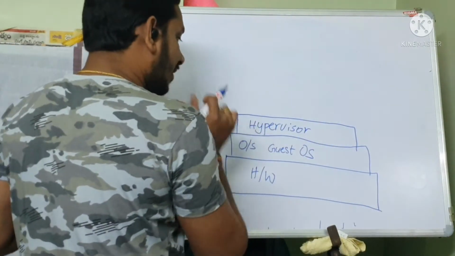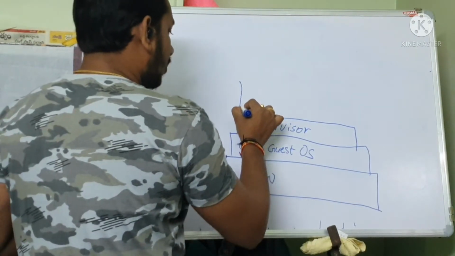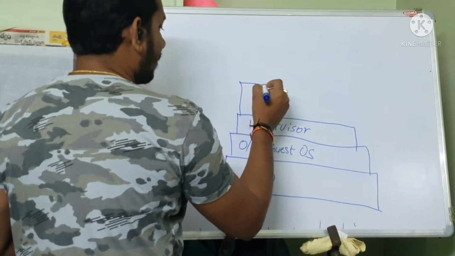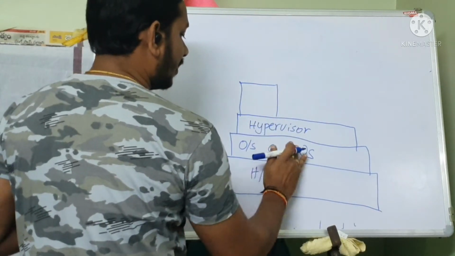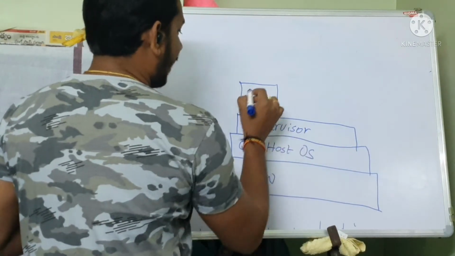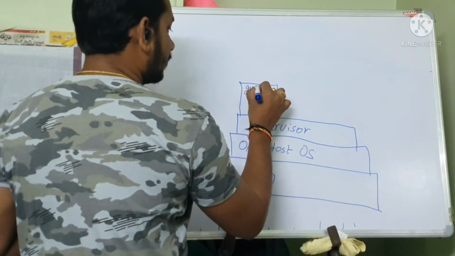With this hypervisor, you can install many. Sorry, this is not guest OS, this is host OS. And these are guest OS.